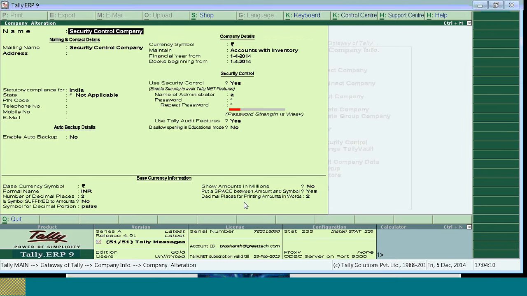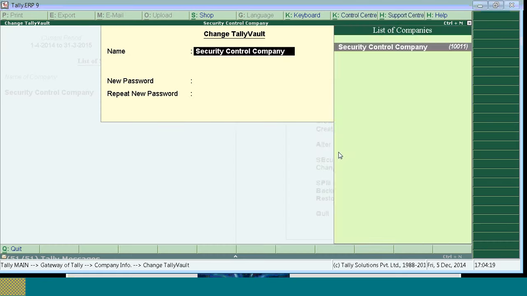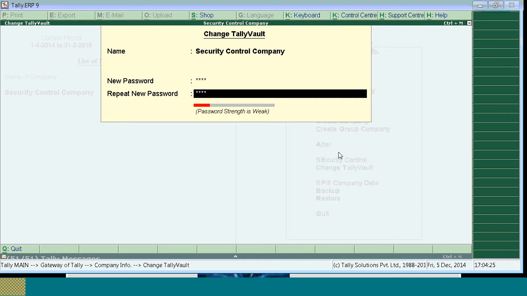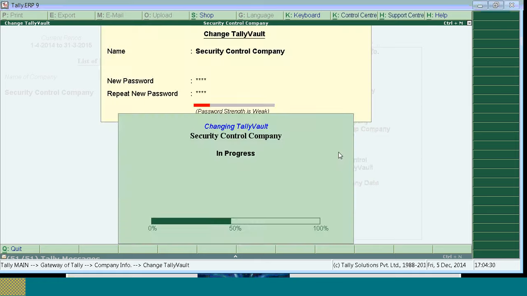If it is a new company, while creating you will find use Tally Vault. If it is an existing company, you have the option called change Tally Vault. So select the company, give a new password. I am giving ABCD as a password. Repeat the password. Make it as change here.